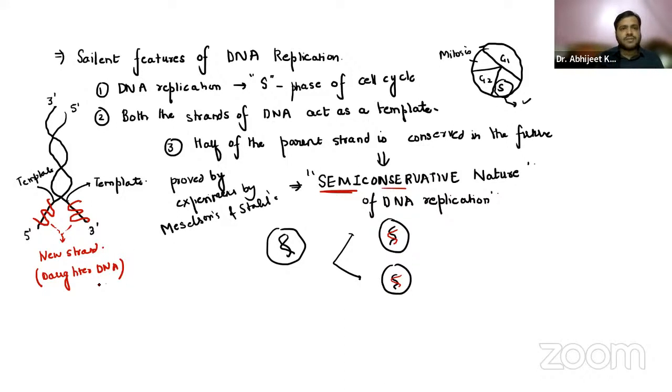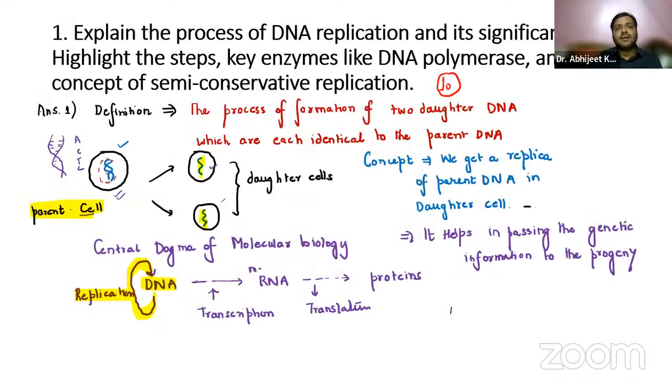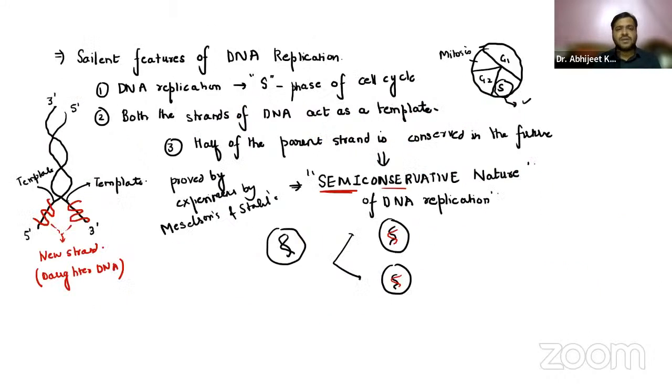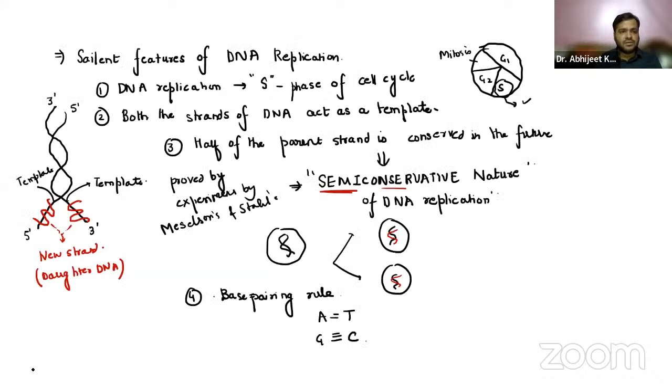Now, guys, again, it is following the base pairing rule. The question also says semi-conservative replication, which I have already explained. You also have to know that they all follow the base pairing rule. Adenine binds with thymine with two bonds and guanine with cytosine with three bonds, right? So that is the base pairing rule.